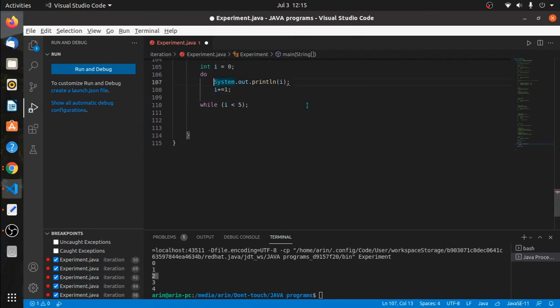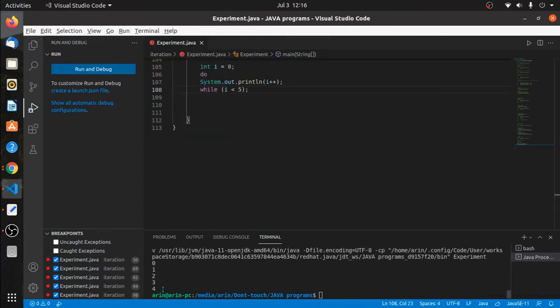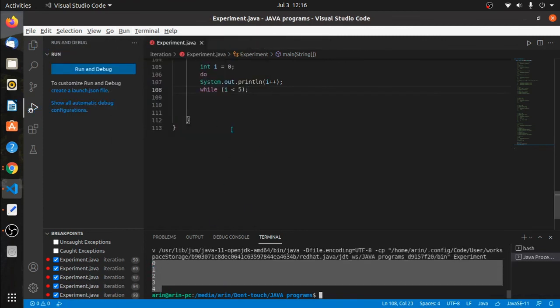Can I write something like this? And I will just add a plus plus over here. Will this work? We get the same output 0 1 2 3 4.